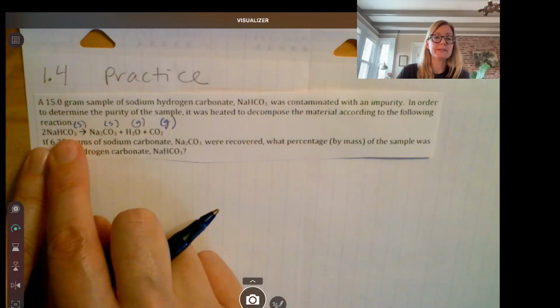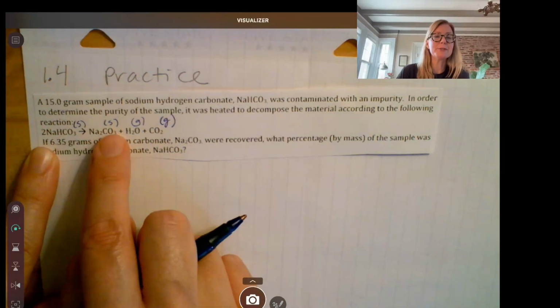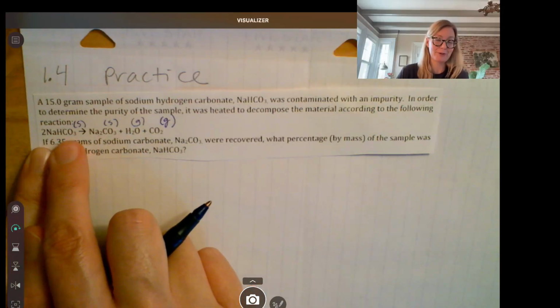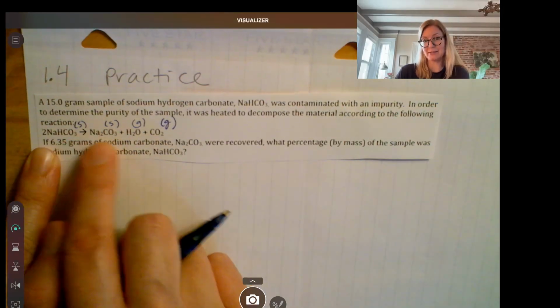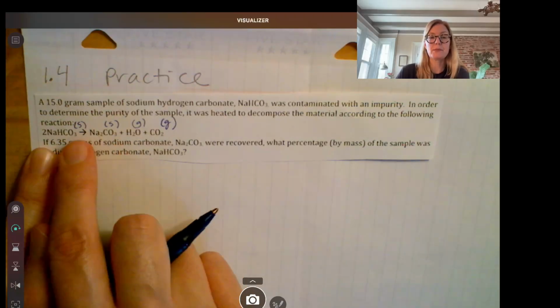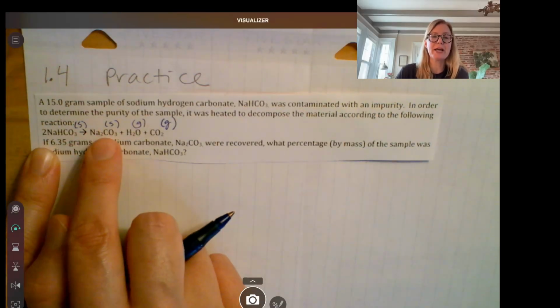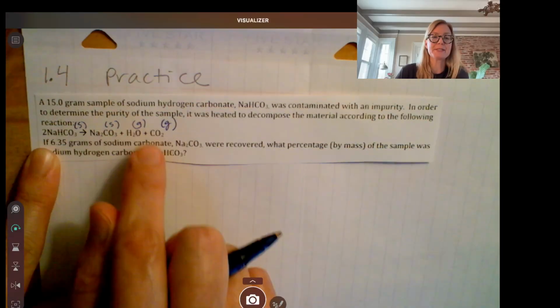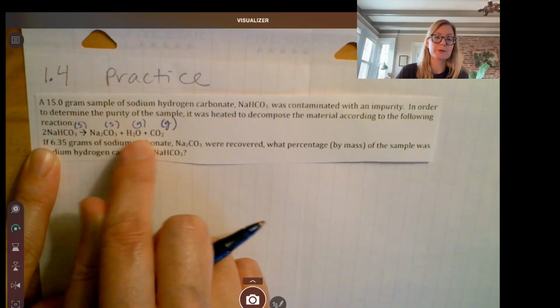So what we noticed in the lab was that both of these are white solids. Sodium carbonate looks exactly like sodium hydrogen carbonate. It's a white solid, so they look the same, but we know a reaction happened because this got lighter in weight. This weighed less than this because some of the mass went off into the air as water vapor and carbon